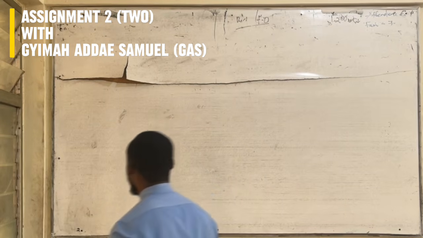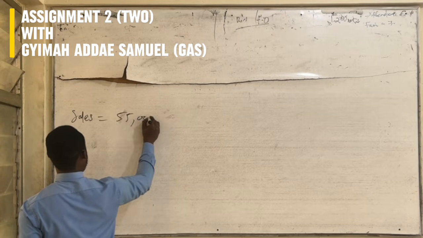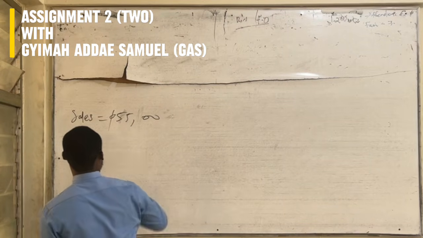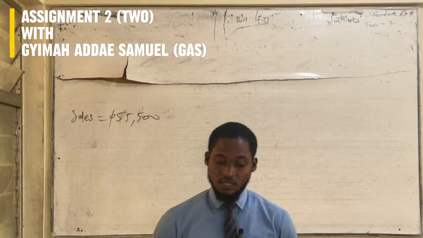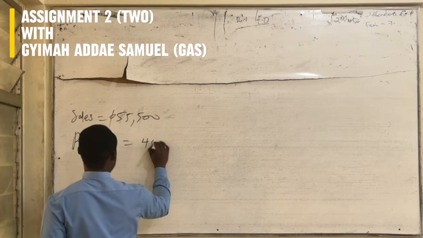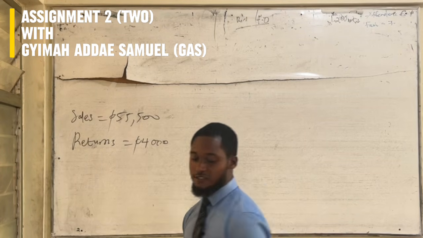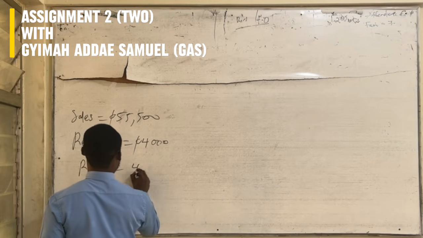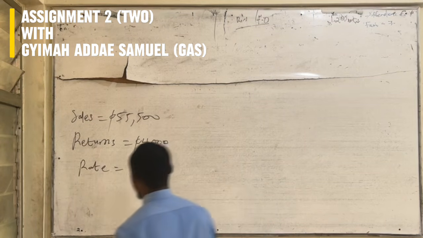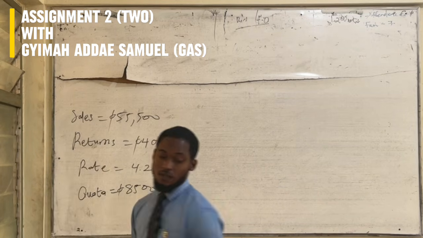So Muntaka's sales is 55,500 Ghana cedis, returns of 4,000 Ghana cedis, and a commission rate of 4.25%, and he has a quota of 8,500 Ghana cedis.